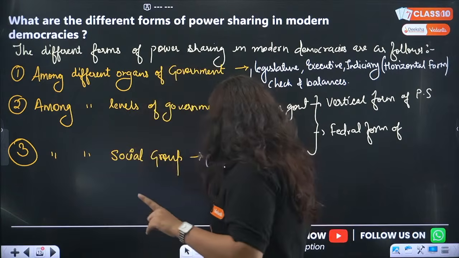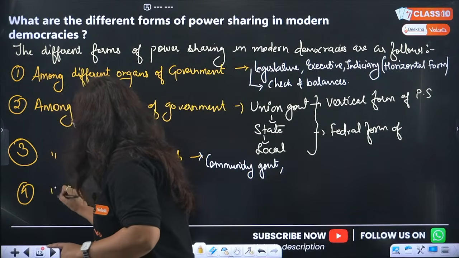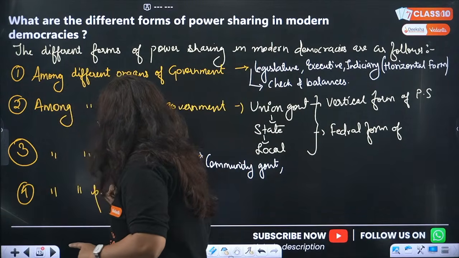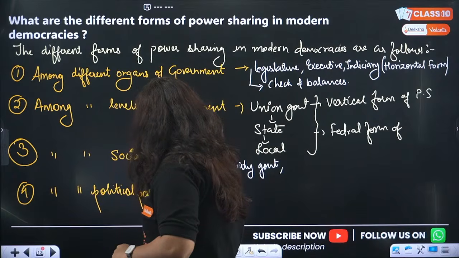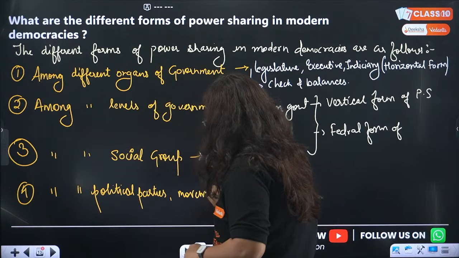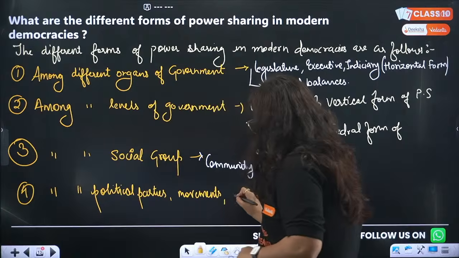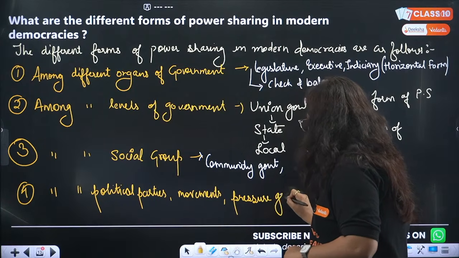Okay, and the last point of this is power sharing among different political parties. Fine. And there is power sharing among different movements started by the people. And there are certain pressure groups sharing the power. So what happened, beta?